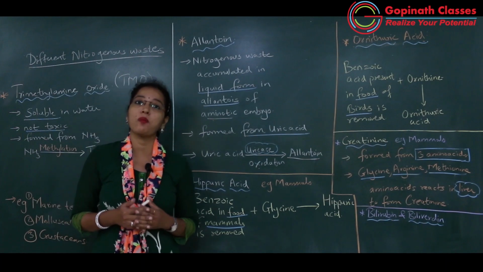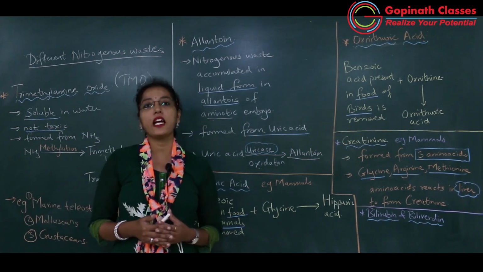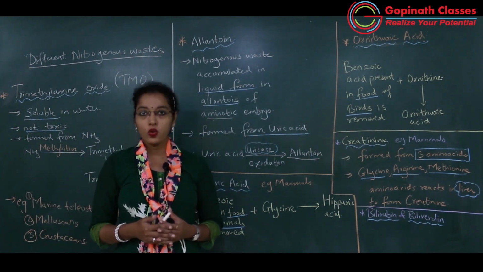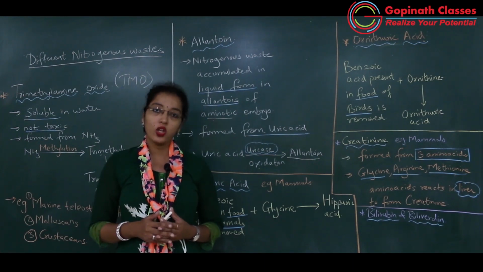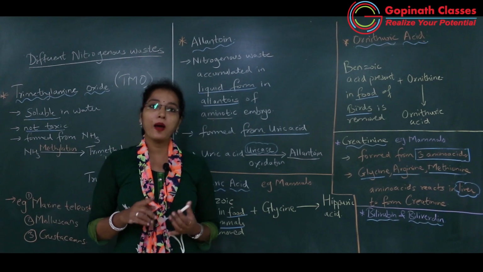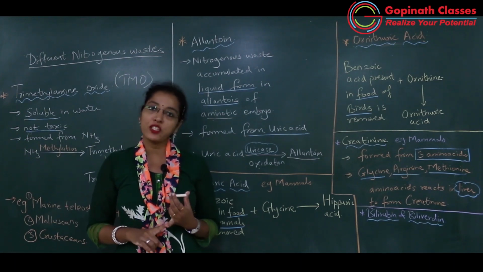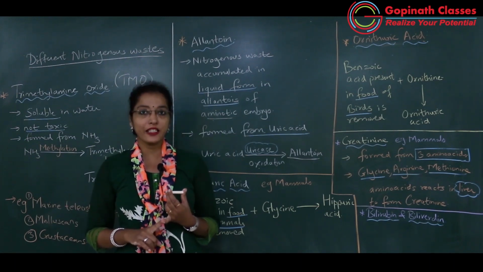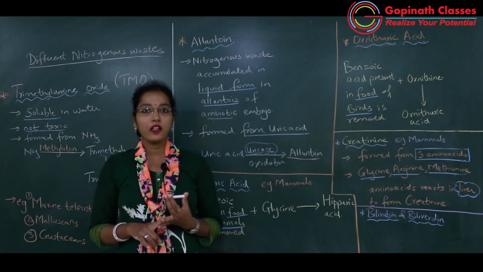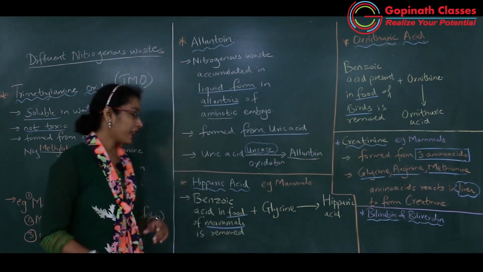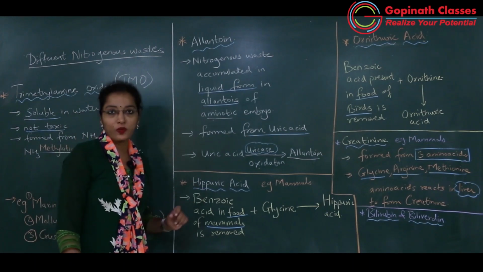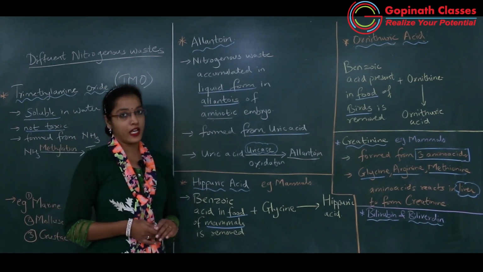When there is excess amount of purines, that is adenine and guanine. Okay, we have studied all these details in the last session. So in mammals urea is the major nitrogenous waste which is excreted, followed by uric acid to some extent, and to some extent they can also excrete nitrogenous waste in the form of hippuric acid.